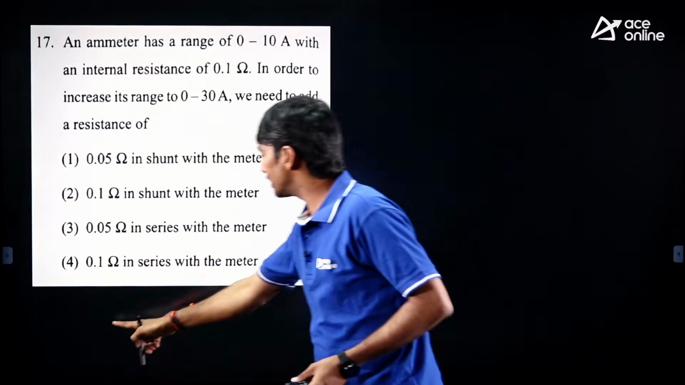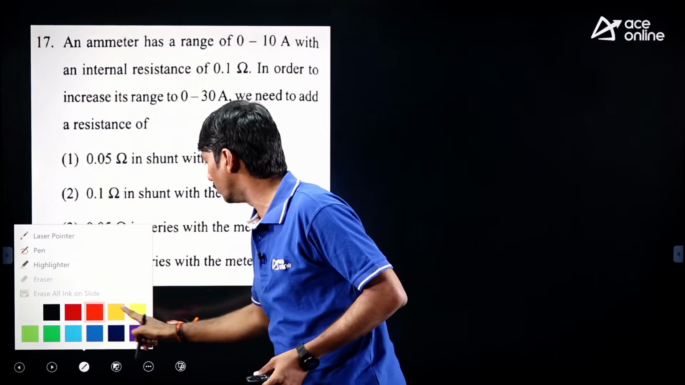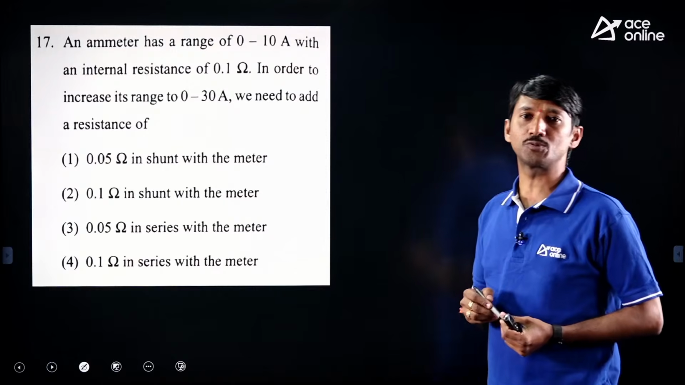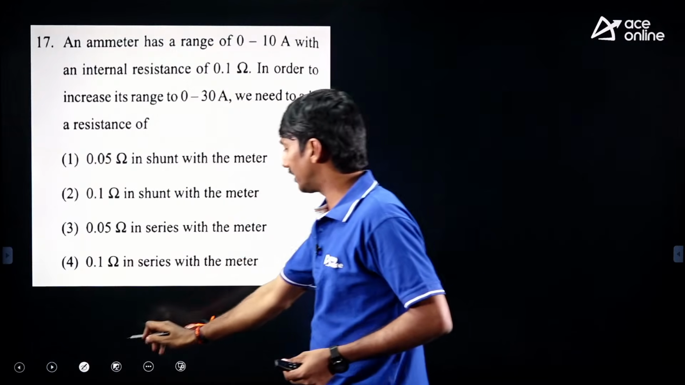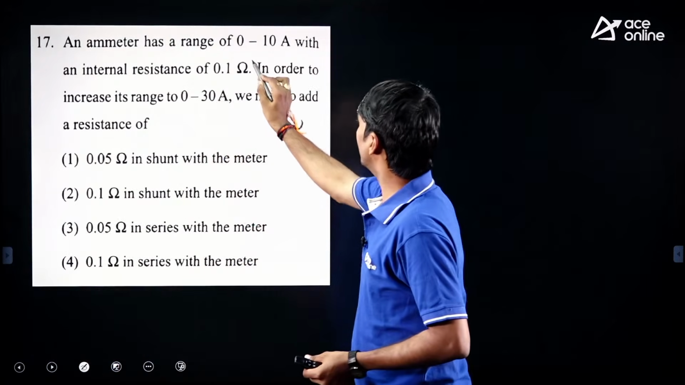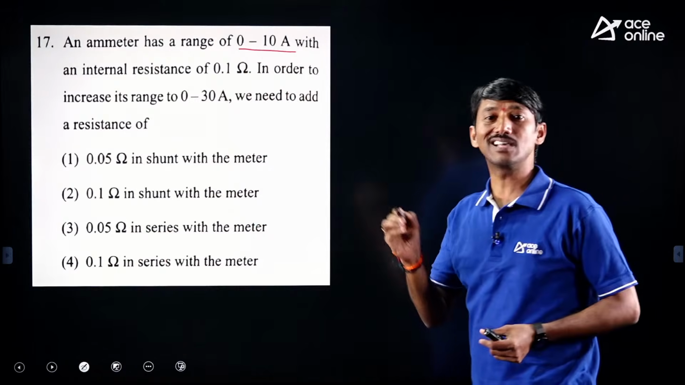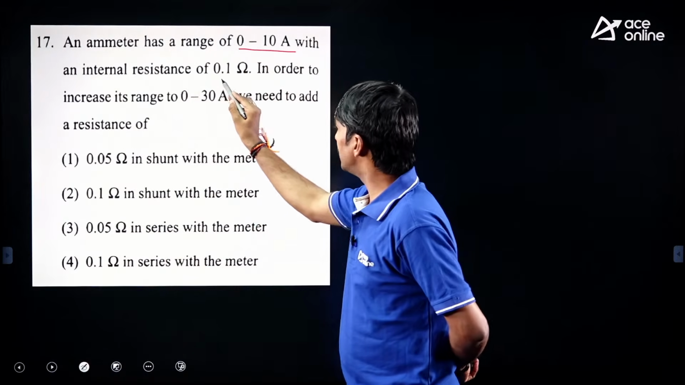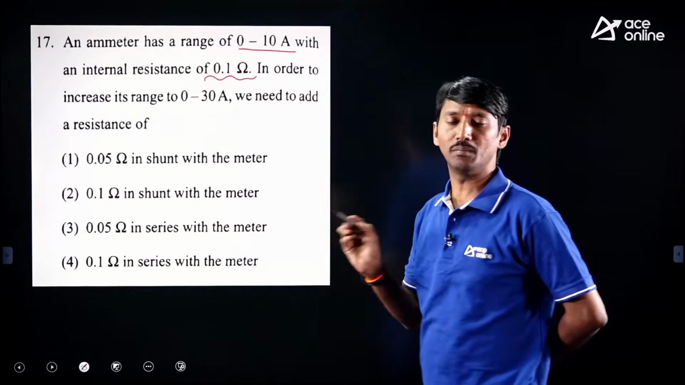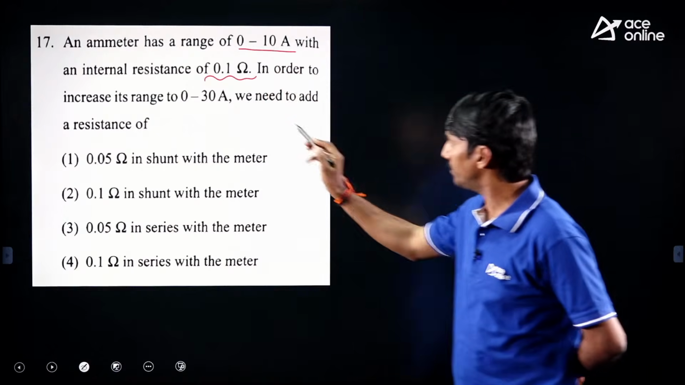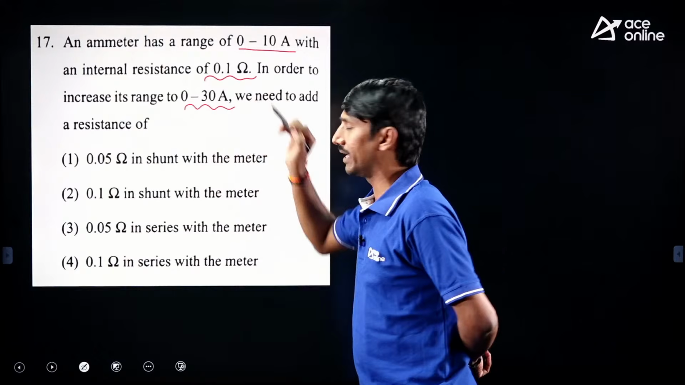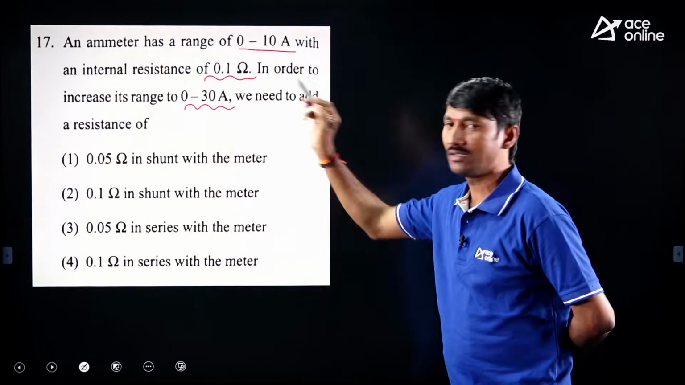Now let us see the first question. The ammeter has a range. This is a question related to extension of range of the meter. What is the given data here? This is the corresponding range of the device, that is IM, and this is the internal resistance REM, meter resistance, which is given. He wants to extend this range to 30 ampere.